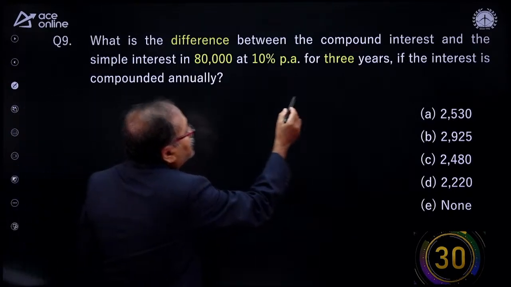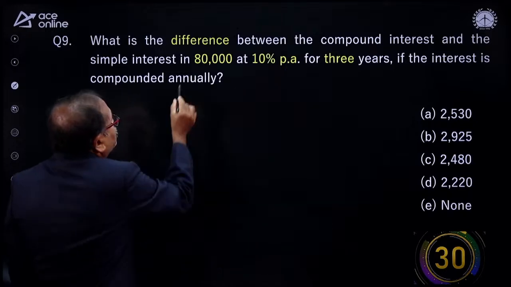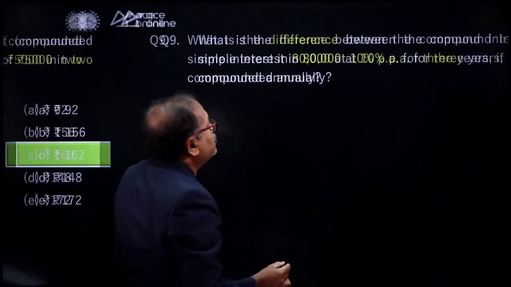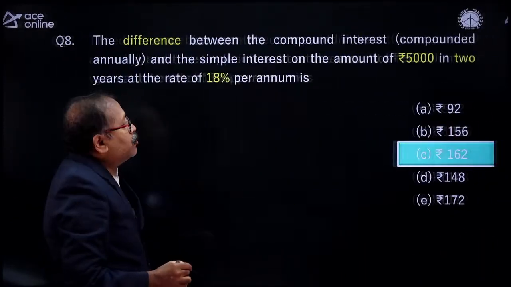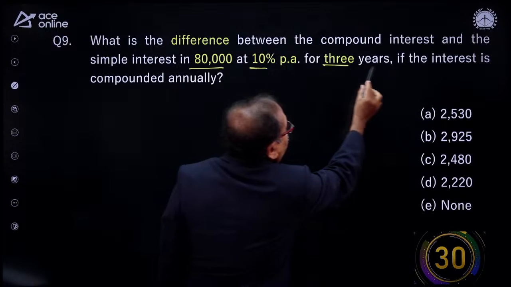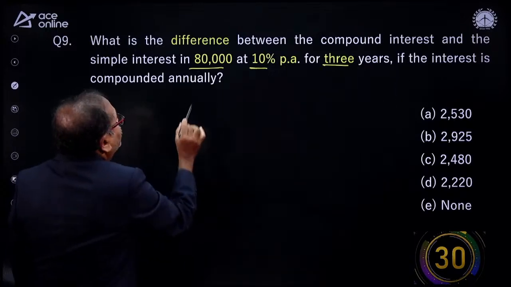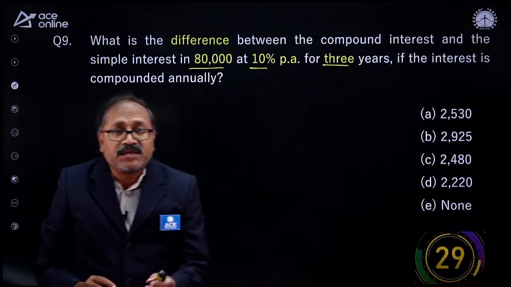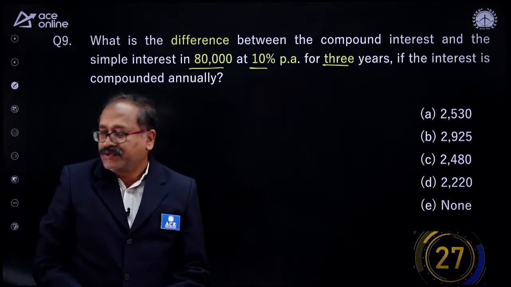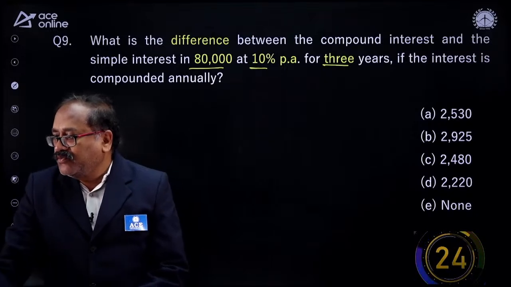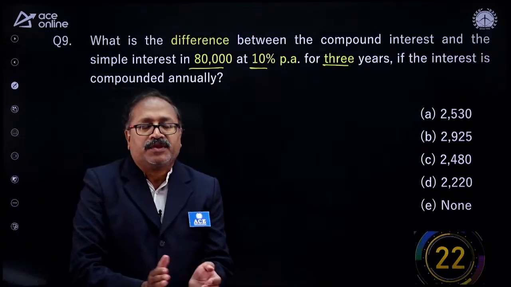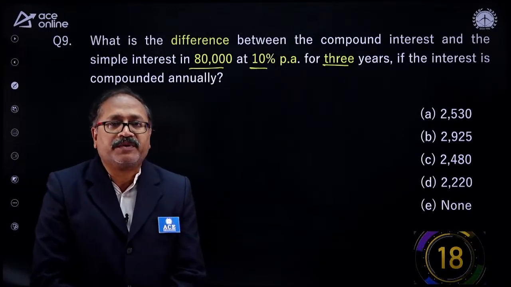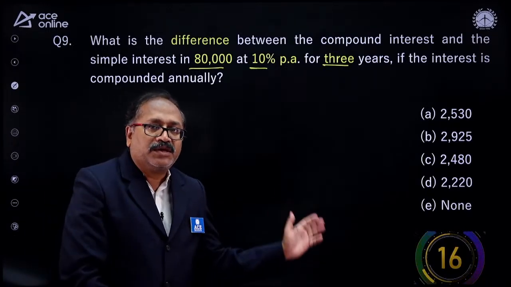What is the difference between the compound interest and the simple interest on rupees 80,000 at 10% per annum for 3 years? In the previous question, we discussed 2 years. Now, here we are talking about 3 years. The interest is compounded annually. Can you find it out? Think about how to do it. Your 30 seconds starts now. Come on, my young friends. You will learn a lot. It's a revision for those who have completed their preparation. If not, it's learning for you.